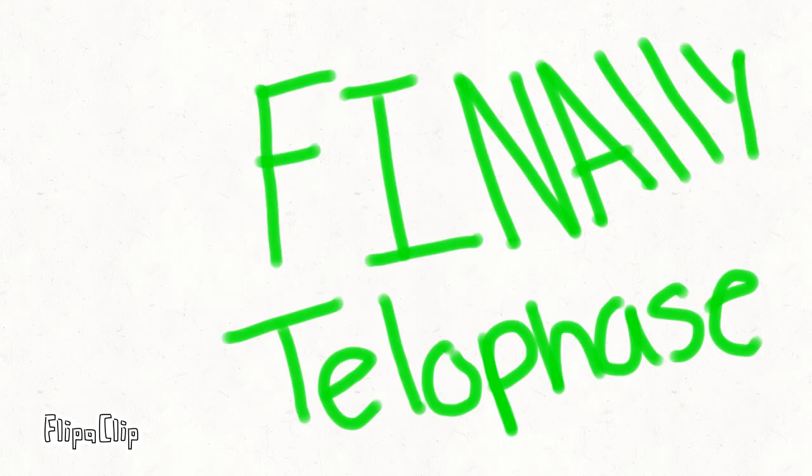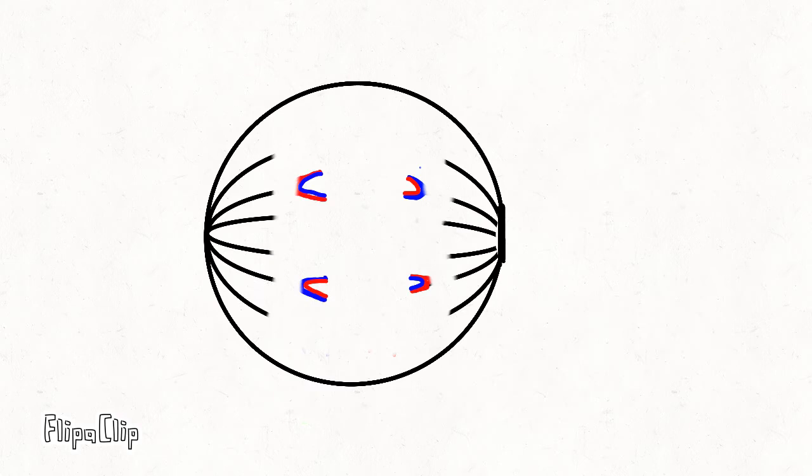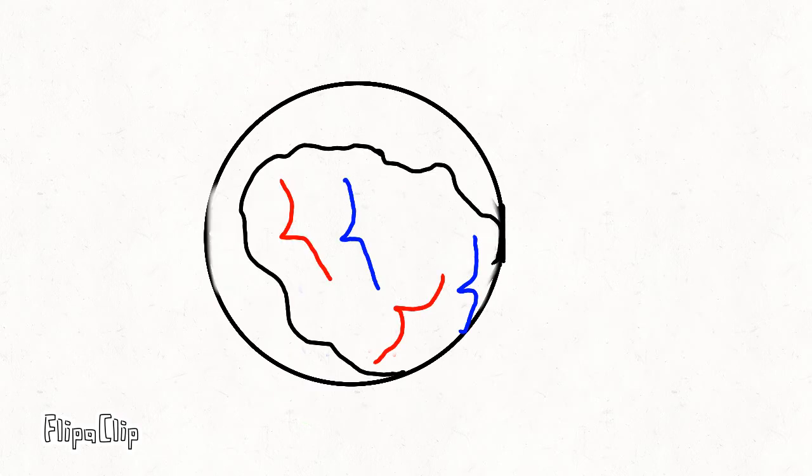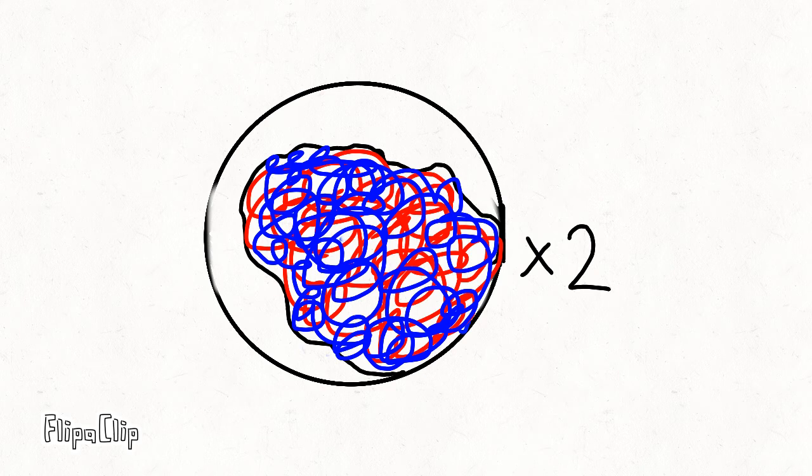And finally, telophase, the phase of mitosis in which the distinct individual chromosomes begin to spread out into a tangle of chromatin. This is the final stage of mitosis.